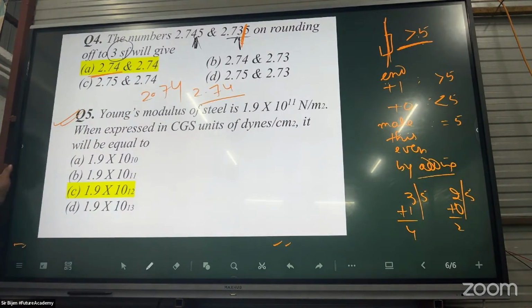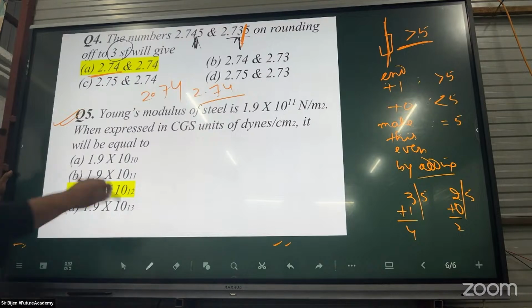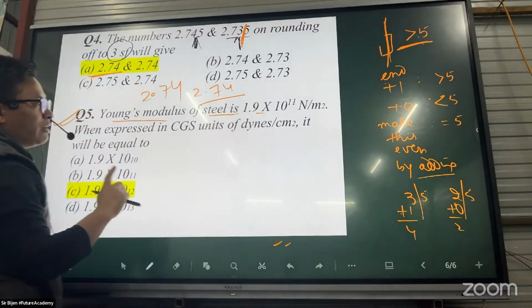Next is unit conversion, from the SI system to the CGS system. Young's modulus of steel is 1.9 into 10 to the power 11 newton per meter square.